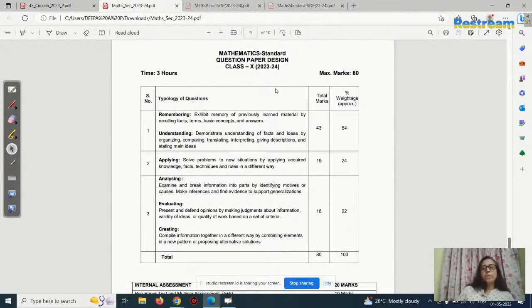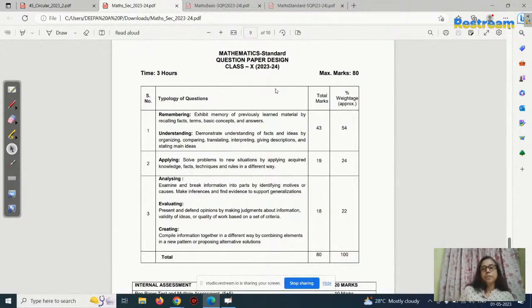There I could see that the case based questions were a little bit tough for the basic children. Otherwise everything was easy. I would say those 12 marks out of 80 were tough, the three case based questions. Except for the case based questions, everything was really easy, so anybody can score marks in that.